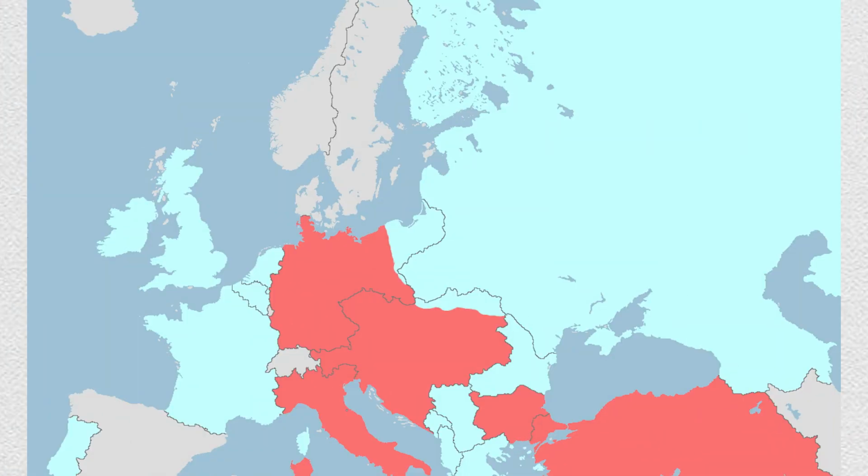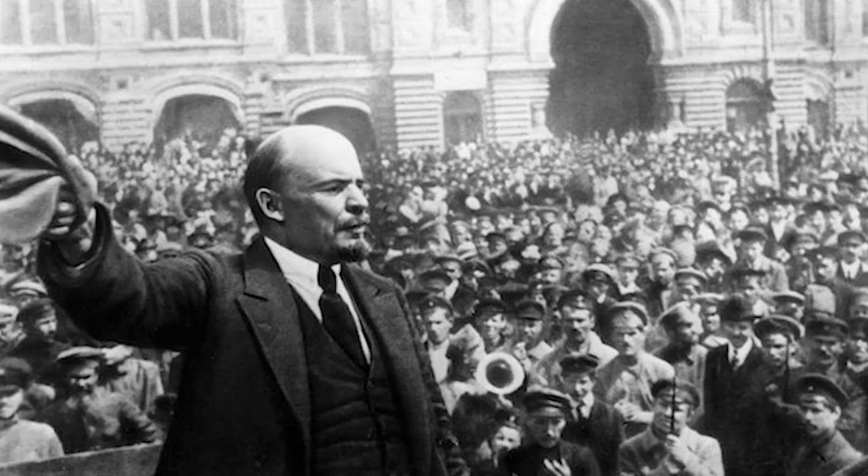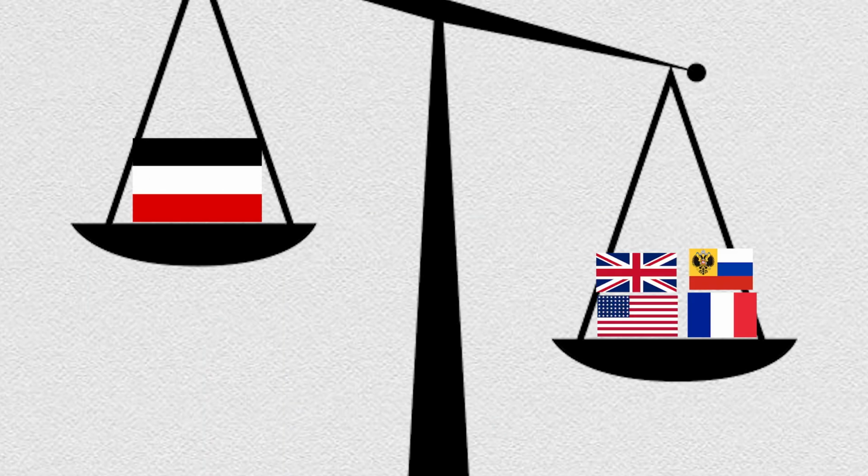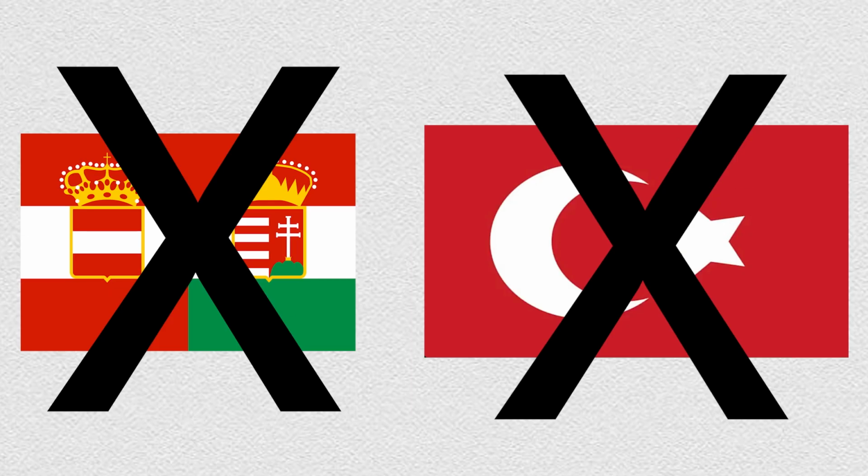Seeing a loss of German troops in the east, the Russians might possibly make some minor land gains. This could possibly delay the impending communist revolution, as the Russian people are seeing Russian victories in the war for the first time. Despite the Germans' best efforts, they wouldn't possess the manpower necessary to fight a two-front war against the Entente, who just received a bulk of American reinforcement. They wouldn't be able to get much help from Austria-Hungary or the Ottoman Empire, as each of these nations would be facing their own internal conflicts by now.